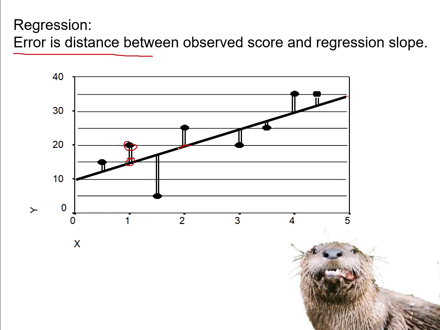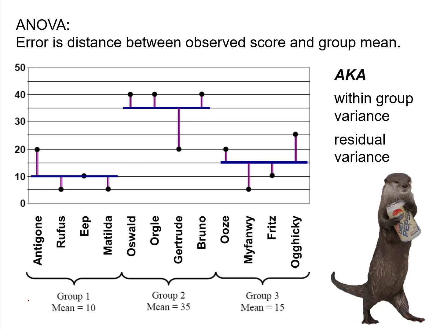And the predicted score was what was given by the slope. So the slope determines what people's predicted scores are, and then for each person we look at what they actually observed, how far their observed score deviated away from that slope, away from that predicted score, and that was the error.